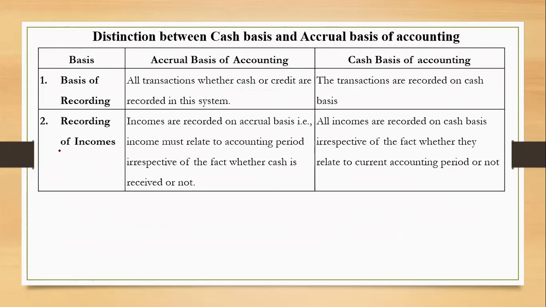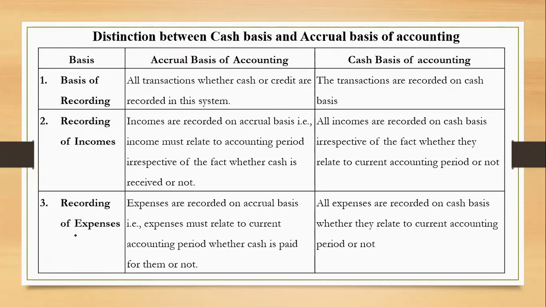Second, recording of incomes. Under accrual basis, whether the cash is received or not, all the incomes are to be recorded on accrual basis. But under cash basis, incomes are recorded on cash basis only, right? Irrespective of the fact whether they relate to current year or not. Similar thing for expenses. So recording of expenses is the third difference. Under accrual basis, the expenses are recorded on accrual basis over here. So expense must relate to the current year only, whether paid or not, whereas under cash basis they are recorded on cash basis and irrespective of the fact whether they are related to current period or not.